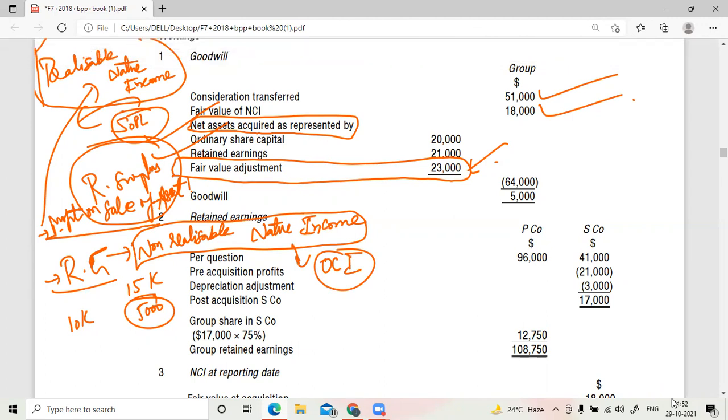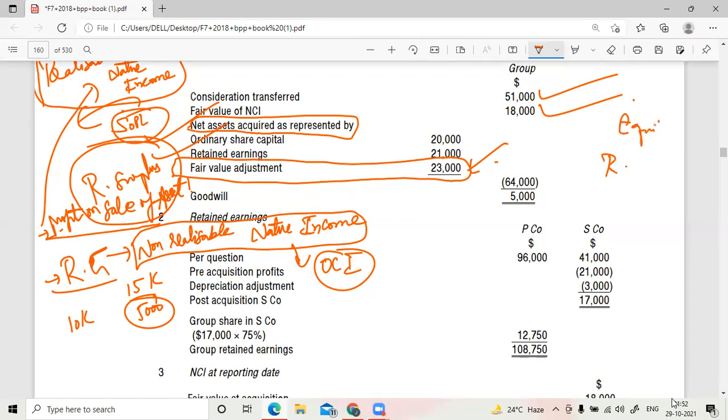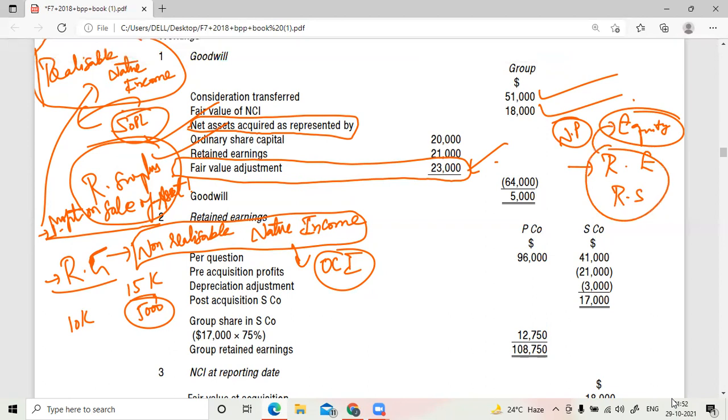Now anyways, this particular thing would again come in the retained earnings or equity section, correct? How will it come in the equity section? If at all there is a profit on sale of asset, that will go into retained earnings, mixed up with the net profit. If it is revaluation gain, that will come under the revaluation surplus section, and again both come under equity. So both ways you are going to pay the additional amount, correct?